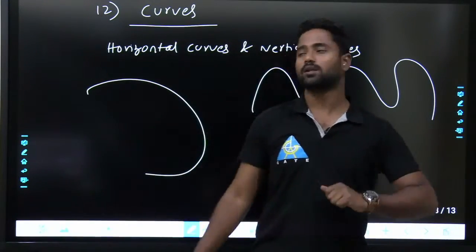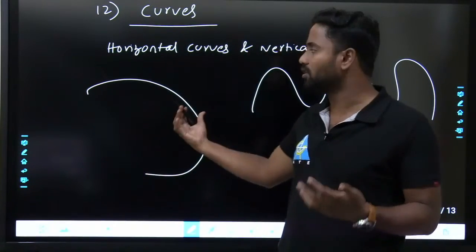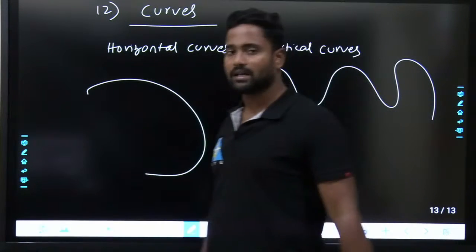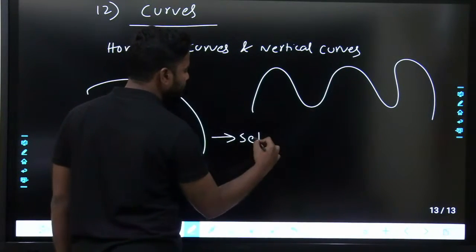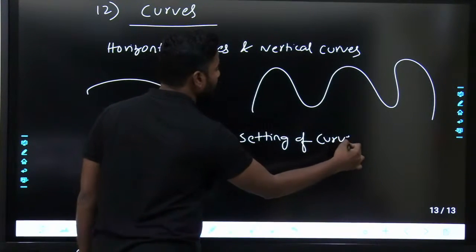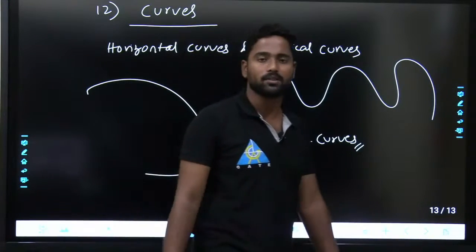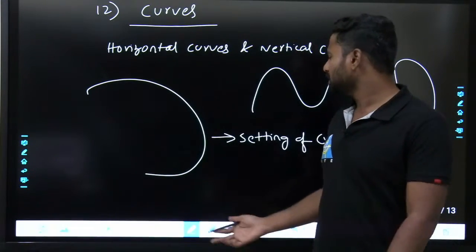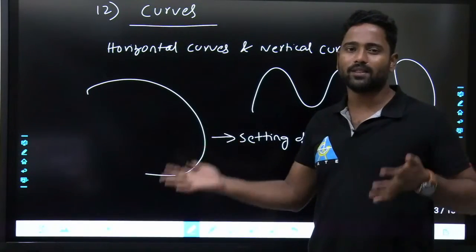Fine. So what are the points that are required in the setting of horizontal curves and vertical curves? The idea is setting of curves. How you are going to set a curve? There are different methods: offset method, mid-ordinate method, two theodolite method, one theodolite method.